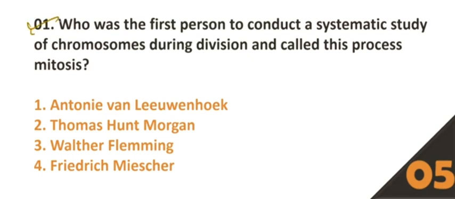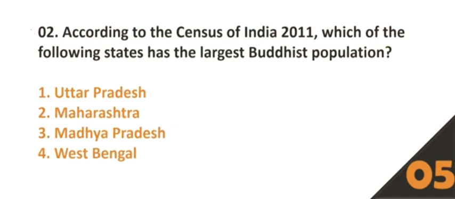Okay, let's start with the first question. Who was the first person to conduct a systematic study of chromosomes during division and call this process mitosis? Option number C is the correct answer. Walther Fleming.